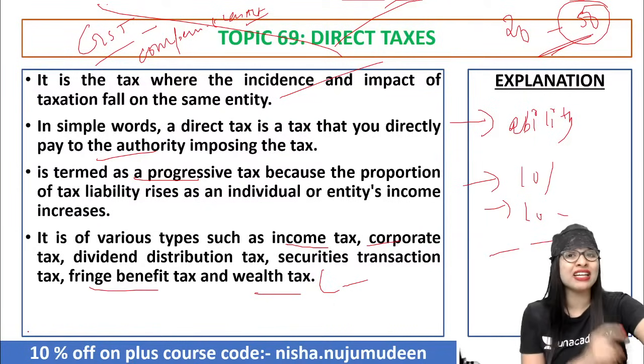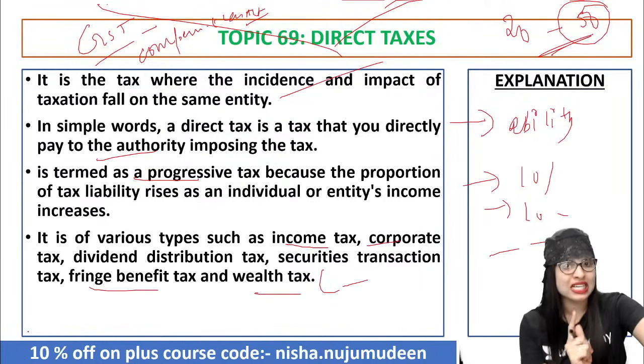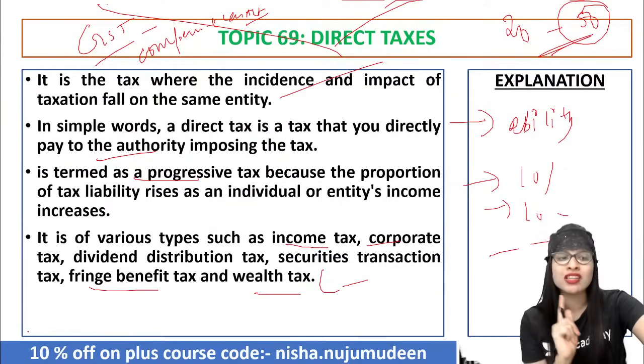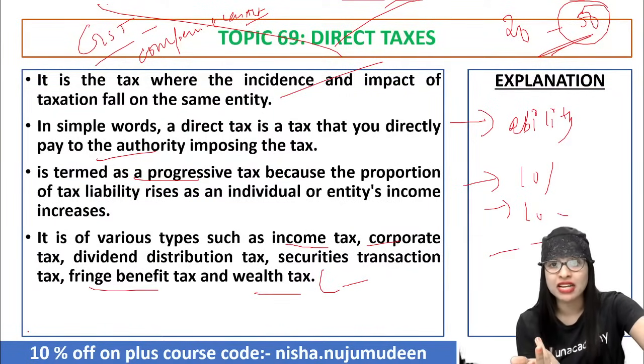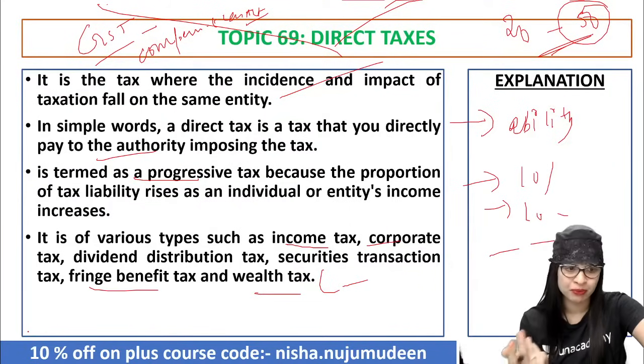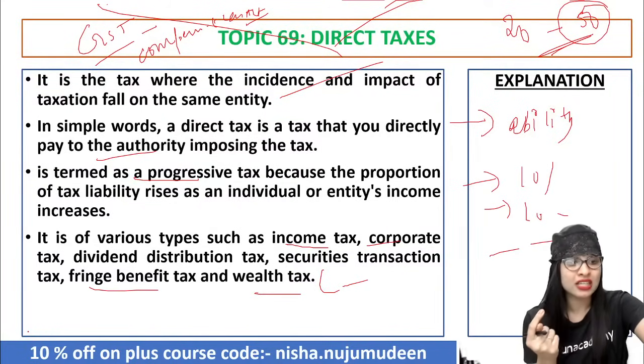But you can make your indirect tax progressive. You know that? You can make it progressive by reducing the rate of indirect taxes on the essential and necessary items. What are the essential items, guys? Food, clothing, shelter. Simple as that. You got the point?